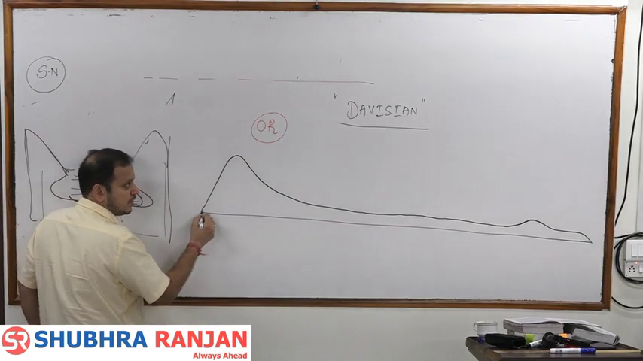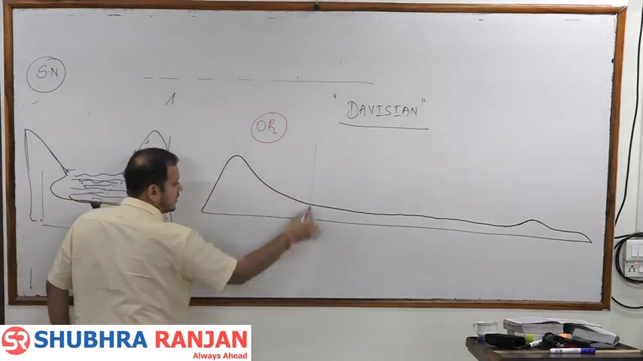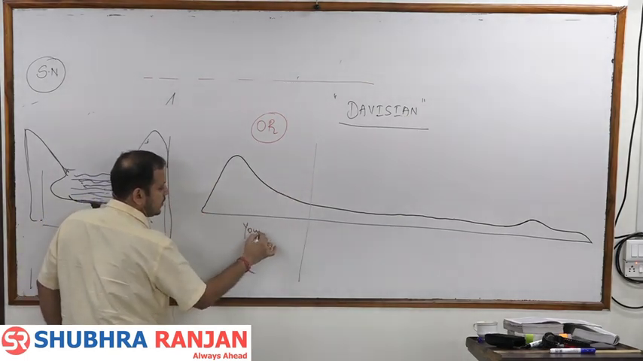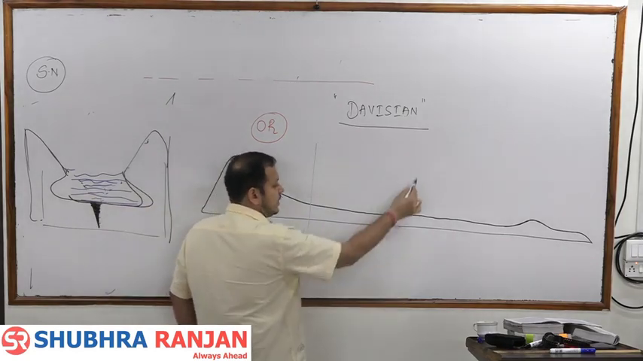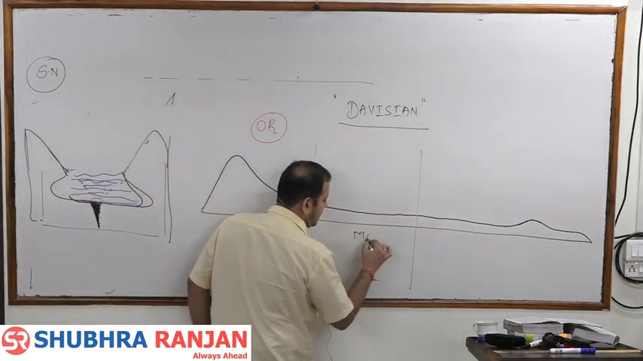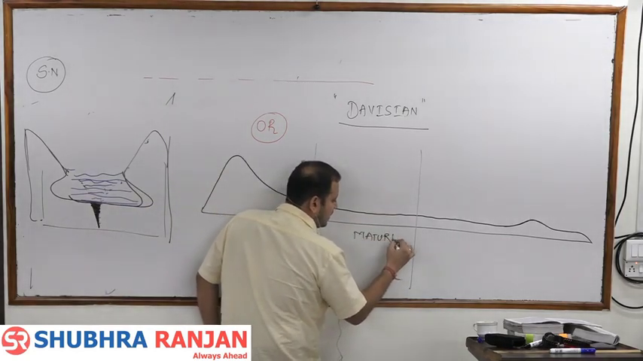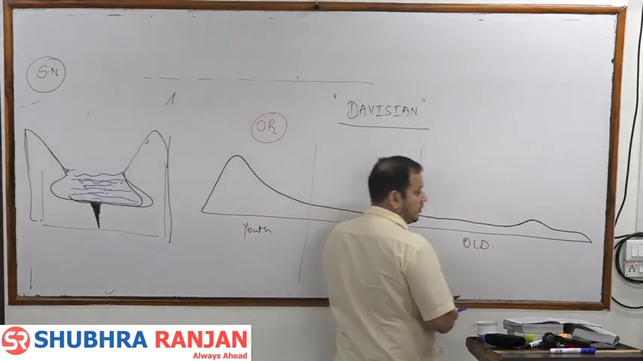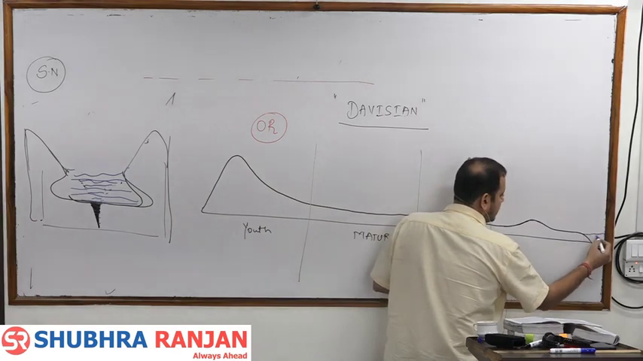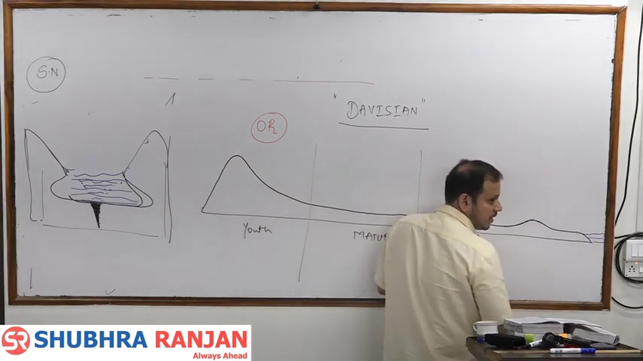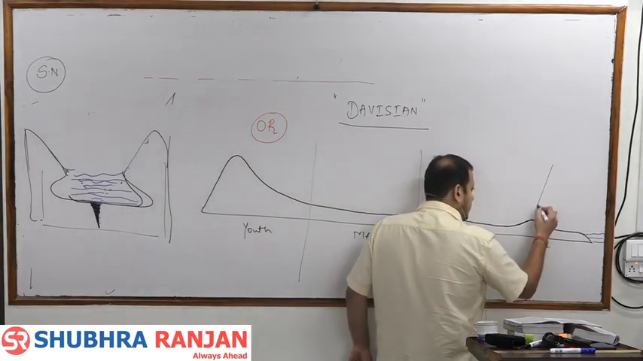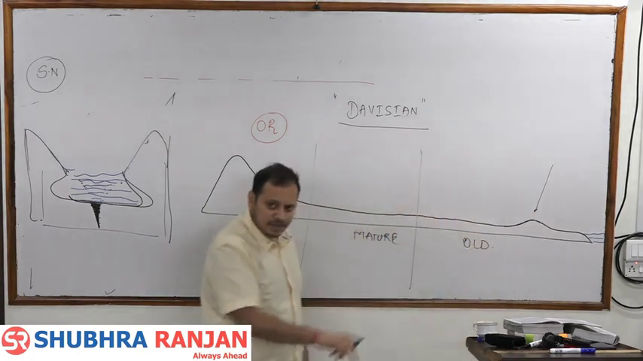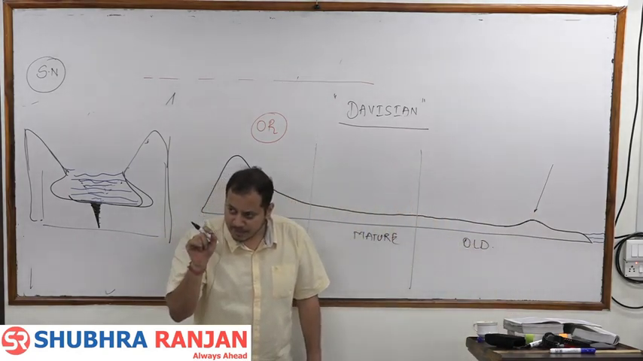Initially, there is a rise and he will call this stage youth. Then he will call the next stage mature, and the last stage old age. Where will the old age be? Old age will be near the sea level, and in old age, most of the landform will be flat, except there will be some hills.